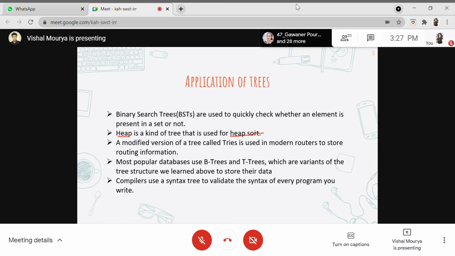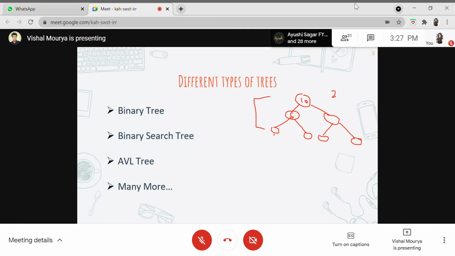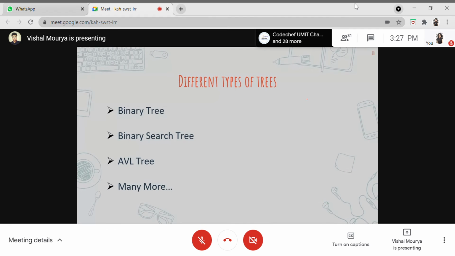We have this sorting algorithm where we use this heap kind of tree, where heap is nothing but the max heap, and I mean heap type of tree, where you'll be storing the maximum element at the top of the tree. So in this tree, this node will be giving the maximum element, so that will be termed as max heap, or this node will be giving the minimum element, so this will be termed as min heap. This is also quite an interesting data structure.